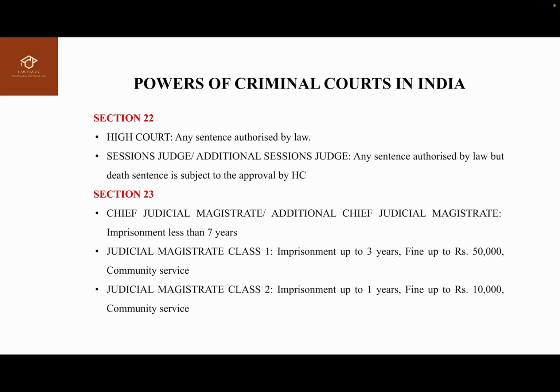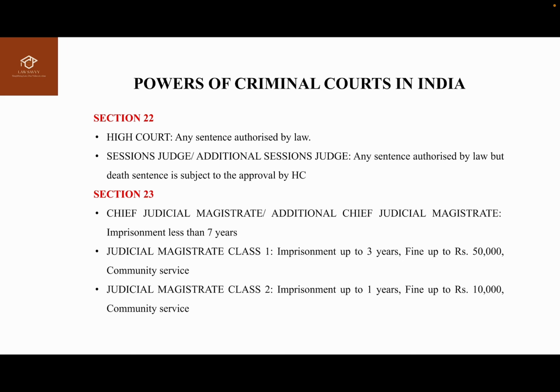Then we have section 23, which talks about the powers of Chief Judicial Magistrate and Additional Chief Judicial Magistrate. They also have the same powers. Whatever powers and functions have been accorded to the CJM have also been accorded to the additional chief judicial magistrate, and it is up to 7 years.